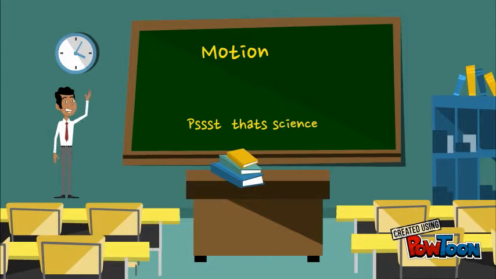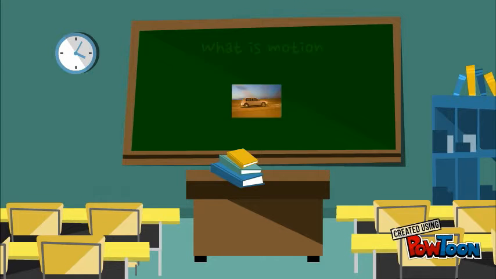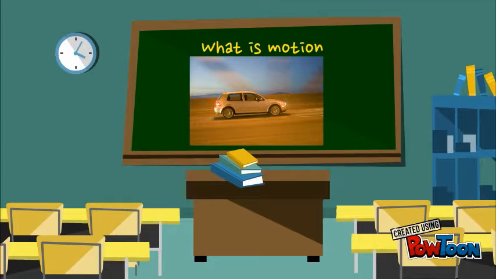Motion 101. Motion is described in terms of displacement, distance, velocity, acceleration, time, and speed.